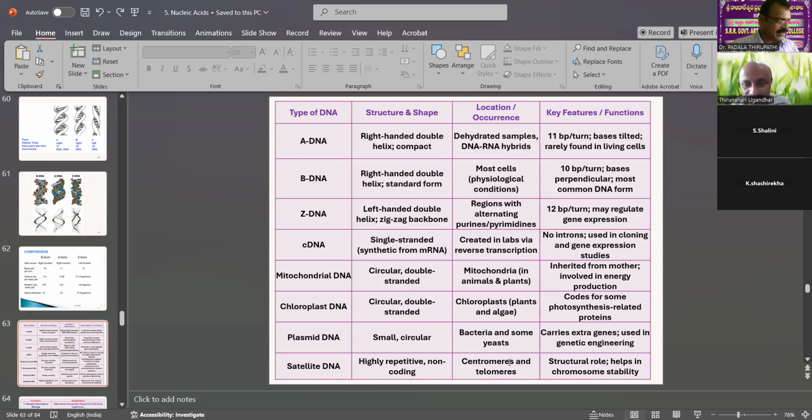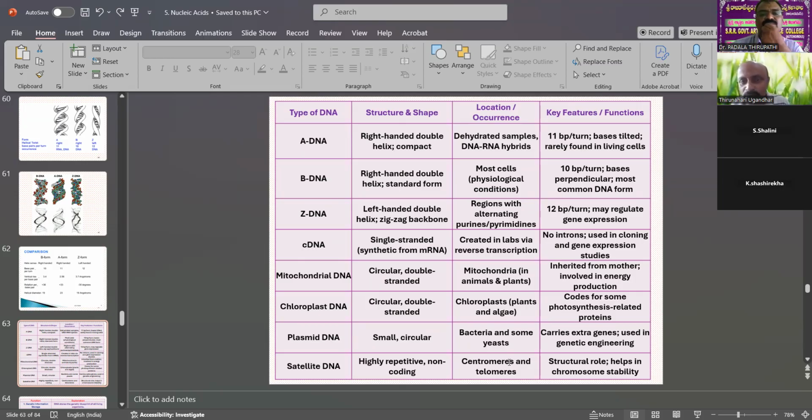cDNA means complementary DNA, a single-stranded synthetic form made from RNA. Mitochondrial DNA is circular and double-stranded. Then chloroplast DNA, also circular and double-stranded. Plasmid is small, circular; satellite DNA is repeated, non-coding DNA.